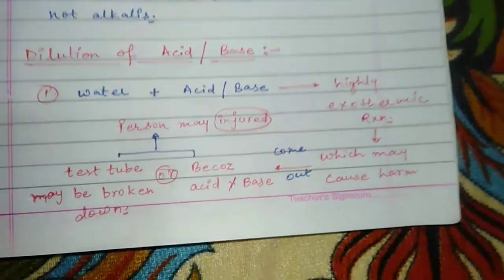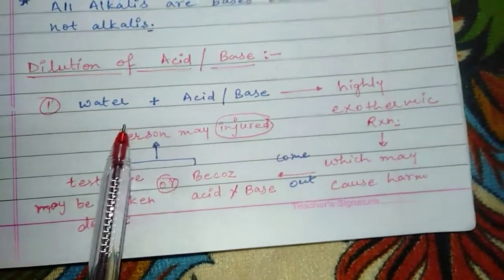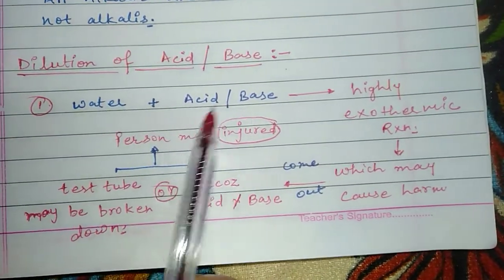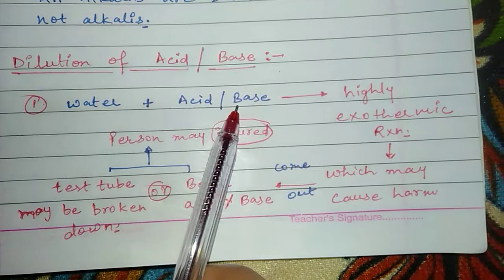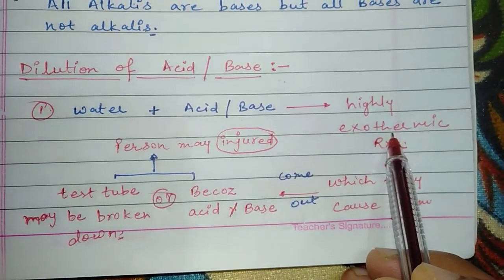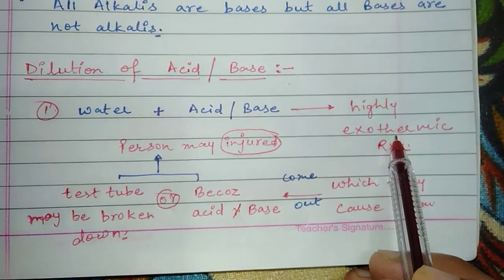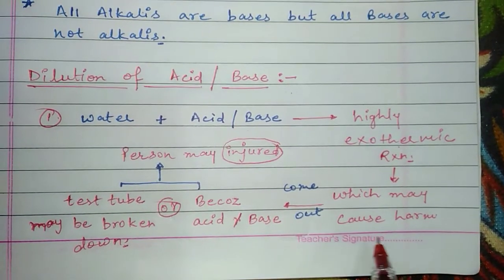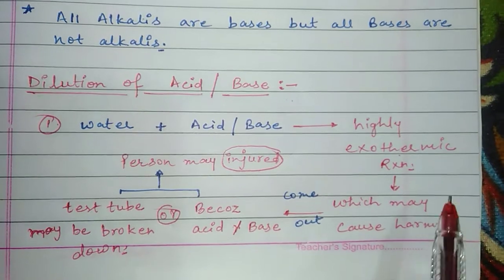You can see here I've shown water. If you add water to the base or the acid, what will happen? The reaction will be highly exothermic, and because of that it may cause us harm. Why?